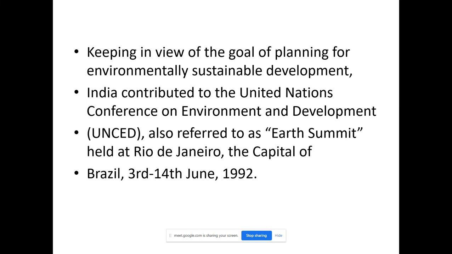India contributed to the United Nations Conference on Environment and Development, UNCED, also referred to as the Earth Summit, held at Rio de Janeiro, the capital of Brazil, 3rd to 14 June 1992. In this conference, the goal of planning for environmentally sustainable development has been decided. So this kind of effort should be made, and we should spread awareness for these kinds of activities.